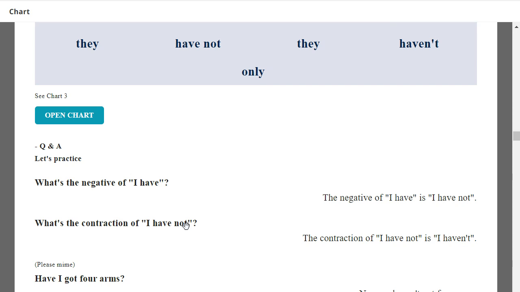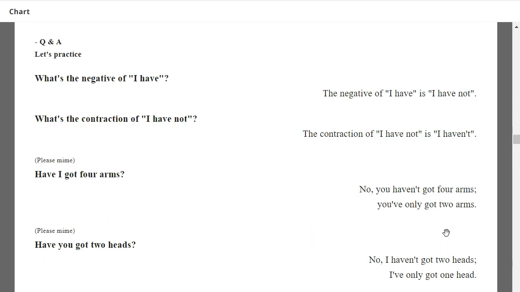What's the contraction of I have not? The contraction of I have not is I haven't. Have I got four arms? No, you haven't got four arms. You've only got two arms.